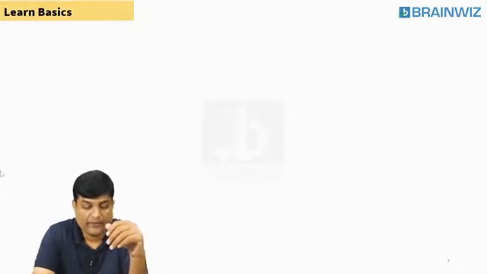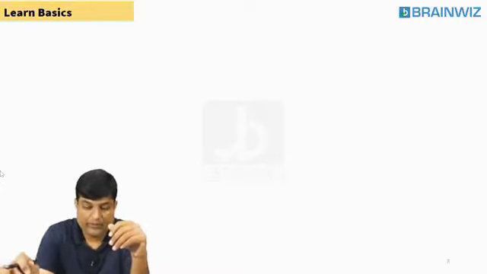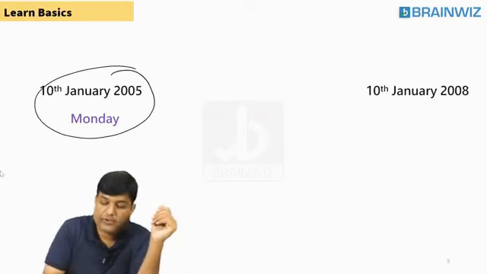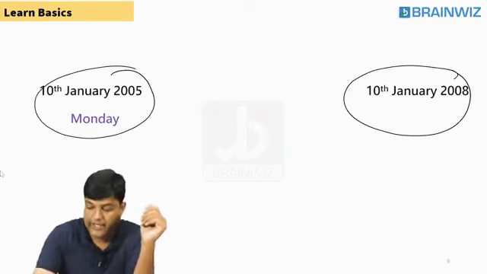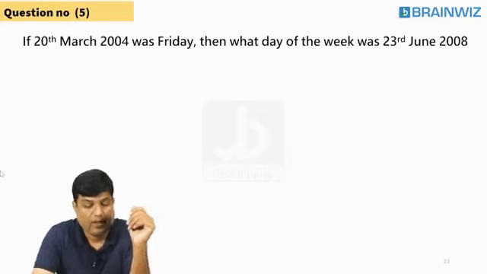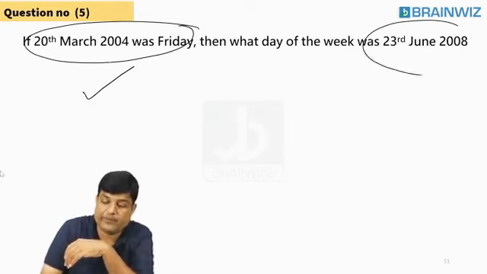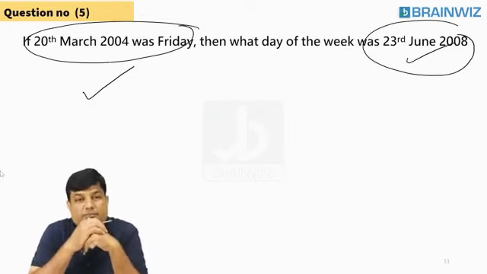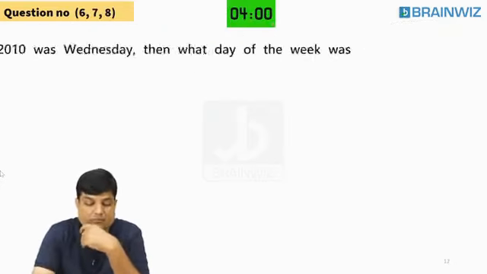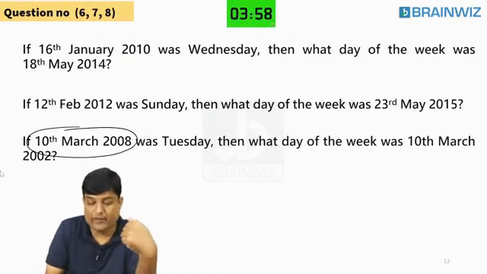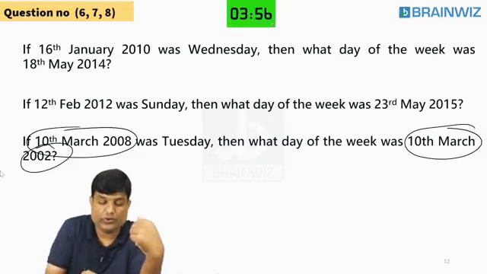Okay. Now, for example, have a look here. 10th January 2005 is Monday. What is 10th January 2008? I'm going to give you 20 March 2004 is Friday. I'll give you 1 day. With respect to this, what is this day you're supposed to find out? I'll give you all these questions. 10th March 2008, I will give you. 10th March 2002, you should tell me.